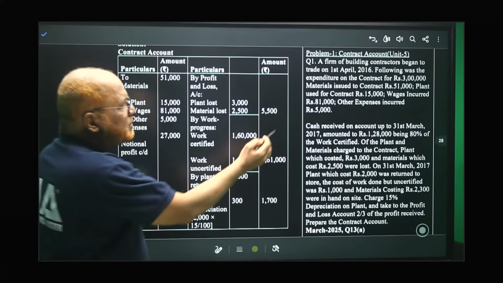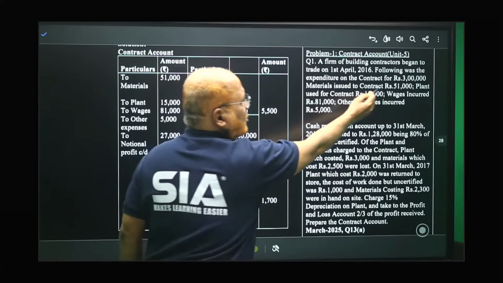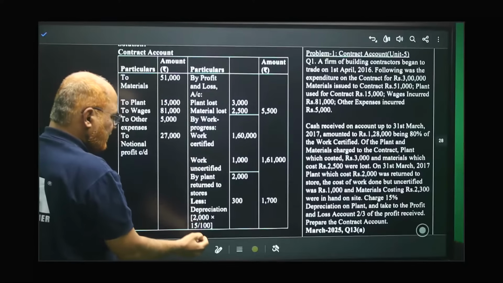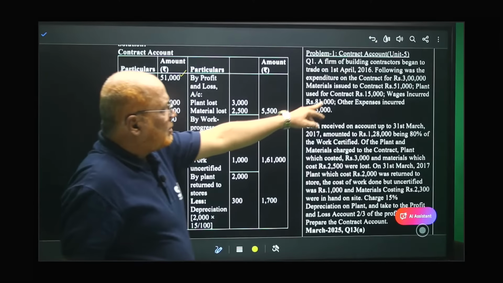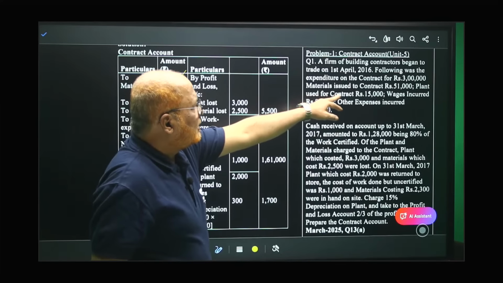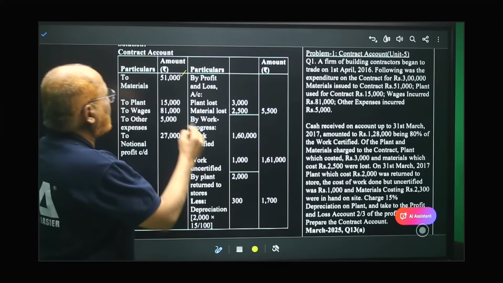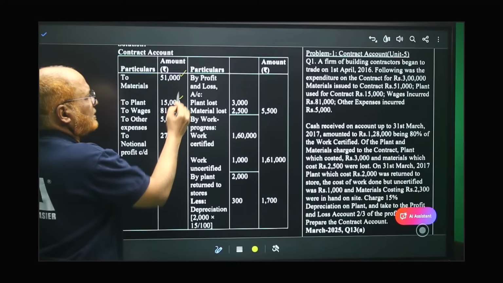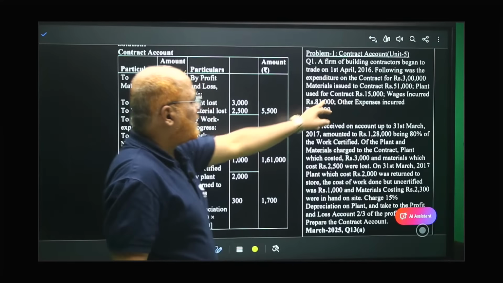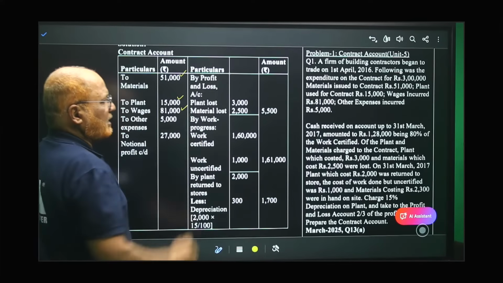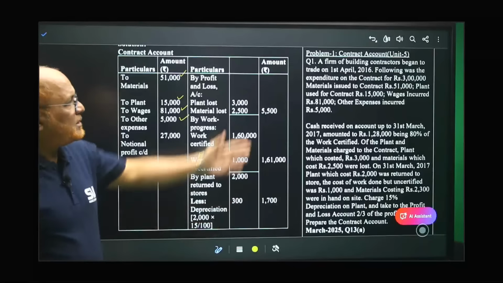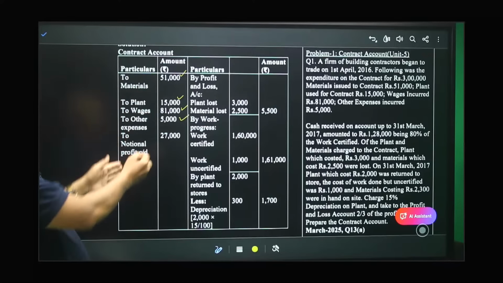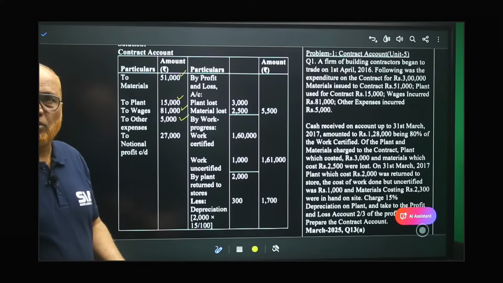How much material has been issued? Here it is given material issued on the contract 51,000. I have taken 51,000 here, right? Secondly, plant used for the contract 15,000, so plant 15,000 I have taken. Wages incurred 81,000. Here I have taken wages. Other expenses incurred 5,000. So whatever expenses are given in the problem, the same thing we have to take on the debit side. Got it?